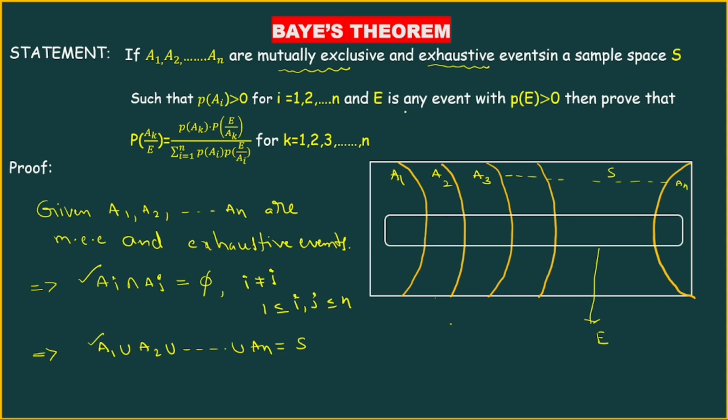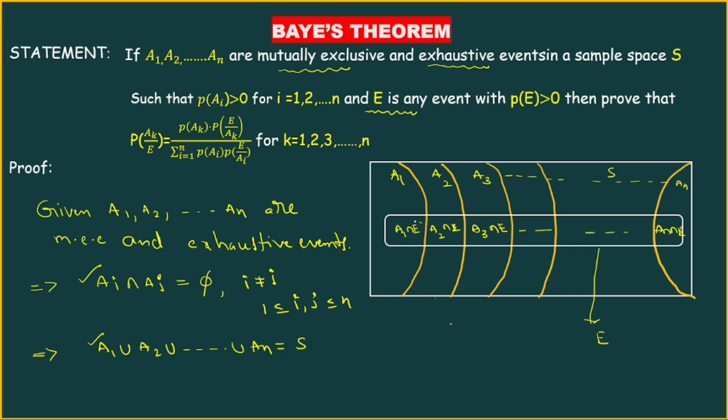Now we have to discuss E. E is any event in the same sample space S. What about this region? This is A1 intersection E, this is A2 intersection E, this is A3 intersection E, and so on, this is An intersection E. All are again mutually exclusive.